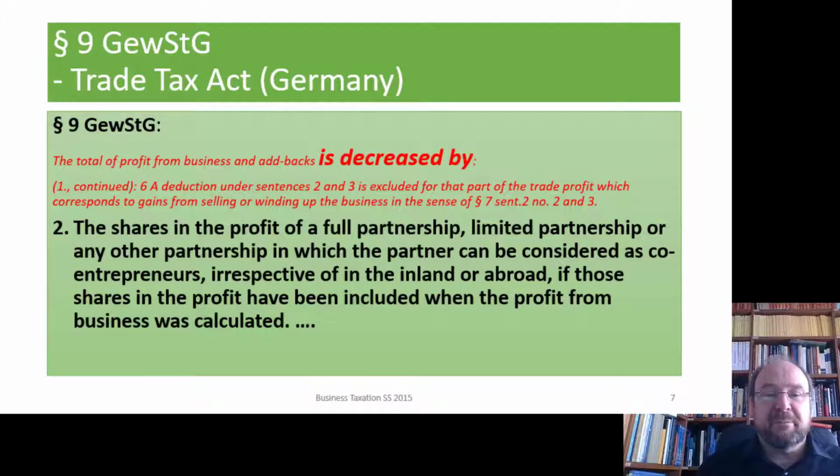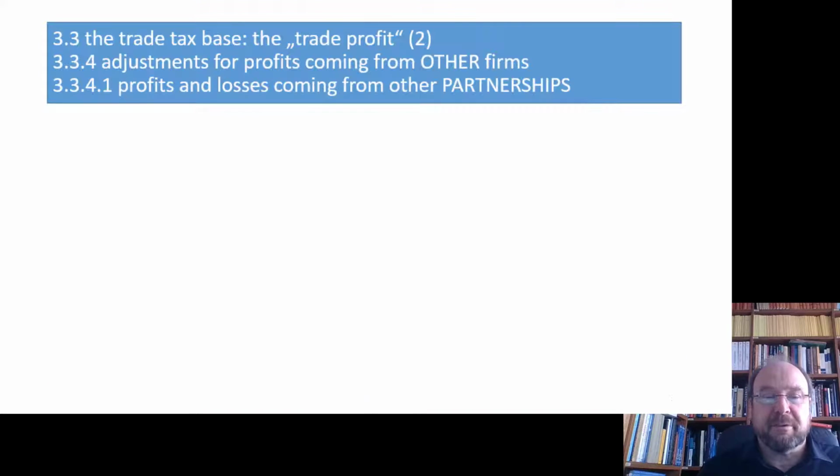It's only eliminated from the calculation if it had been included first. That's plain and clear. So here you have the rule: shares from a partnership, profits from another partnership have to be eliminated because they are not a part of the profit of this firm, but profit from another firm.